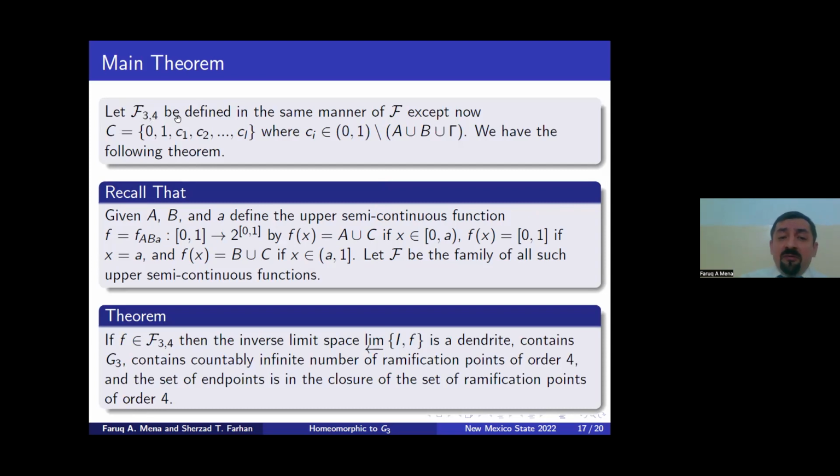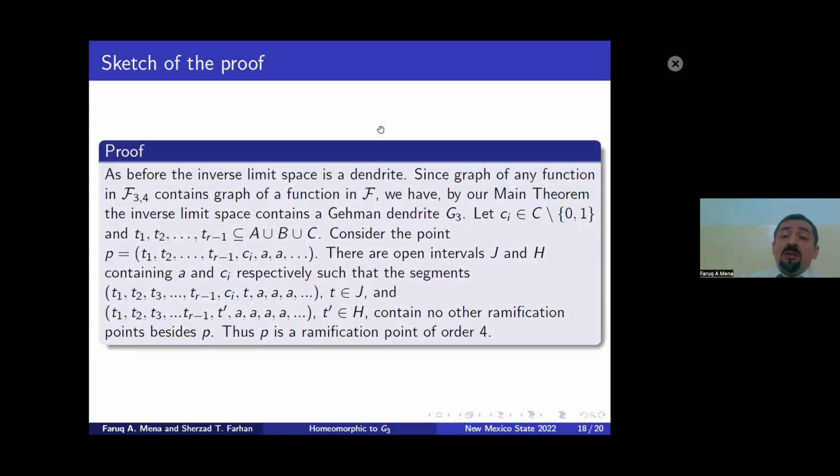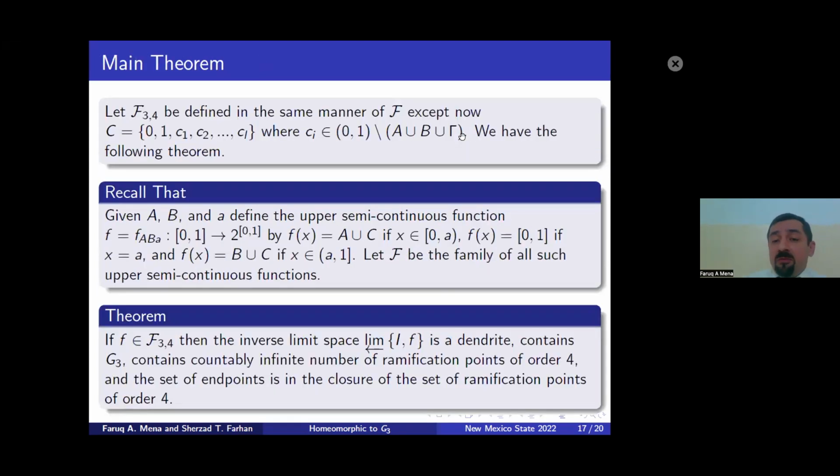Let F_{3,4} be defined in the same manner as F, except we change C, we add extra points other than 0, 1, C1, C2 up to CL, where each Ci is an interior point in [0, 1] and not an element of A union B union gamma. So we have the following theorem. Like before, let F be F of A, B, gamma. If F is F_{3,4}, then the inverse limit is a dendrite.